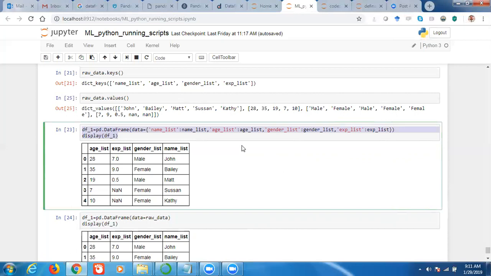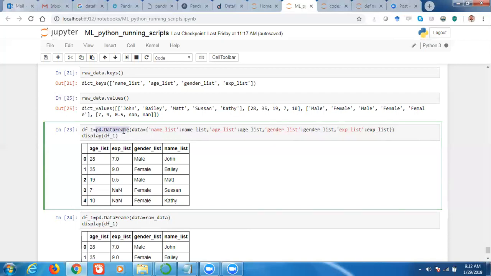Which one? Which function? Yeah. So here, see, if you see the data frame, this one is a pandas function for creating data frame, right?